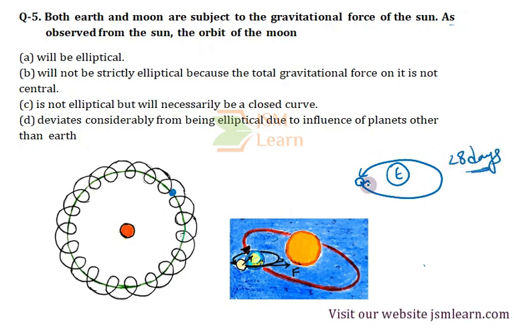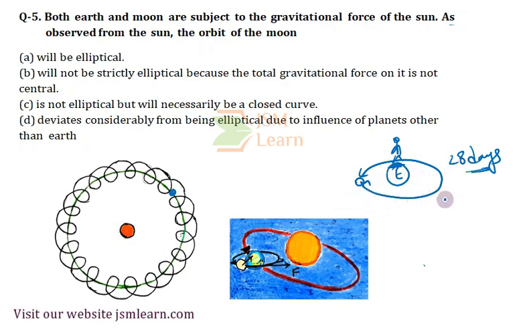So this was with respect to the Earth. With respect to Earth, the orbit of the Moon is elliptical or approximately circular. But this was the case when I observed from the Earth.